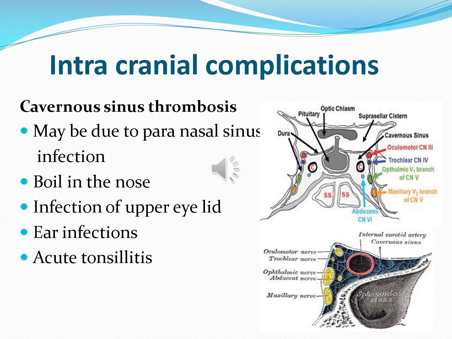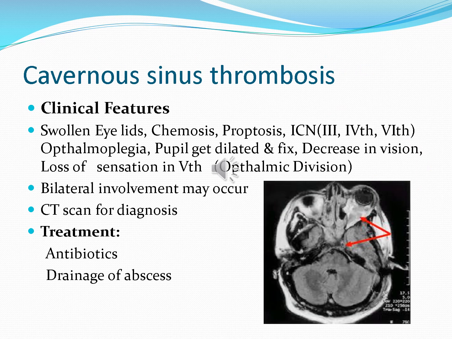ear infections, and acute tonsillitis. In cases of boil of the nose and upper eyelid, because these veins are valveless, infection can transfer retrograde and can enter into the intracranial cavity involving the cavernous sinus. So there will be cavernous sinus thrombosis. So cavernous sinus thrombosis, that is the life-threatening condition.